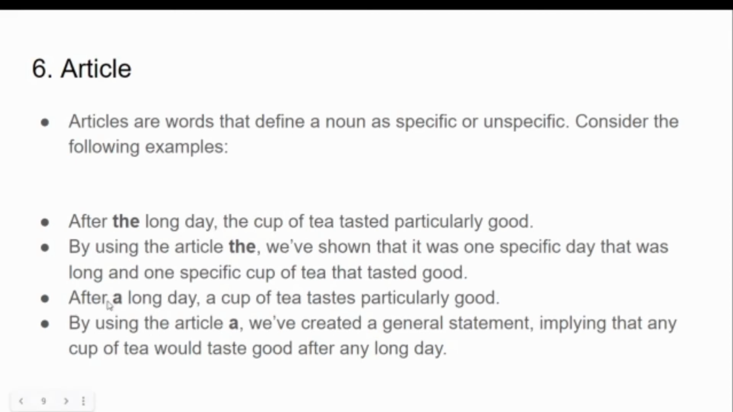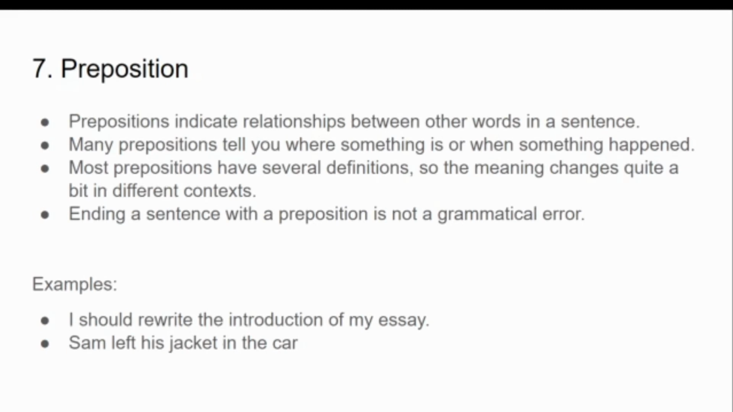And if we give another example, after a long day, a cup of tea tastes particularly good. By using the article a, we have created a general statement implying that any cup of tea would taste good after any long day. So the is used in a particular way, and a is used in a generic way. Generally, there are three articles: a, an, and the. An is used with vowels, and a and the are used with consonants.